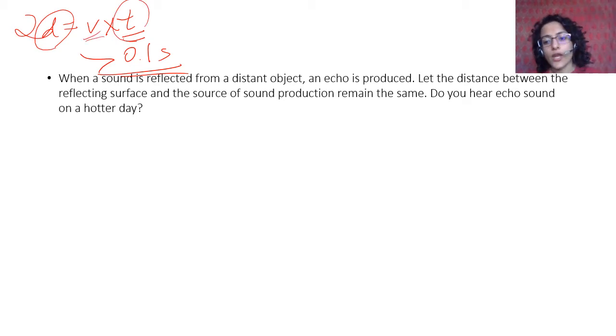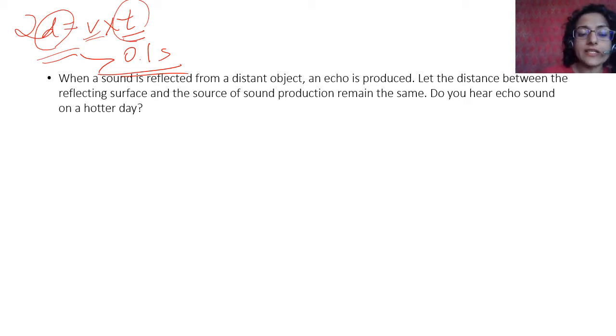Now, do you hear an echo on a hotter day? If the distance between the object and the reflecting surface is large enough for the time to be greater than 0.1 seconds, even when the velocity has increased on a hotter day, then we will hear an echo.